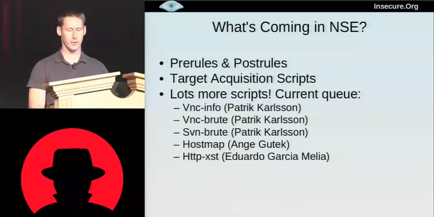We also have a lot of scripts in the queue. Like I said, we're always growing there. I'm not going to discuss them in much depth, but there's a VNC information script, a brute forcing script for VNC, a subversion brute forcing script, and a host map script that, for the IP you scanned, uses a third-party database to say, here's a bunch of DNS names that resolve to this particular IP. So for example, on a web hosting server, you can see what all it serves. The HTTP XST is a cross-site tracing related detection script. And we have some libraries in the queue too.